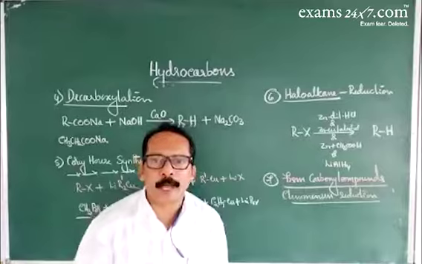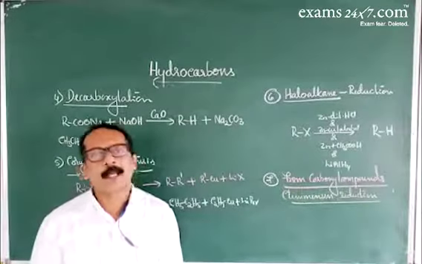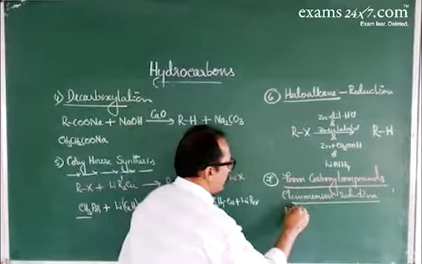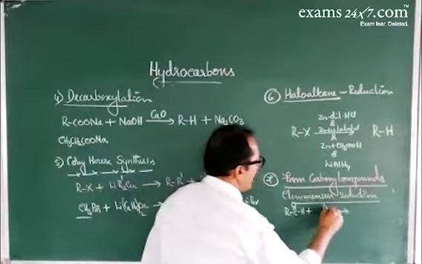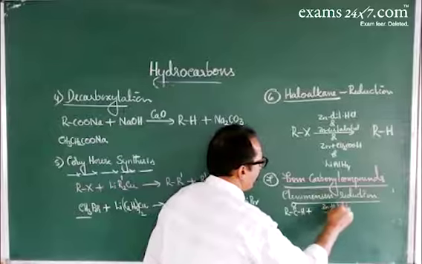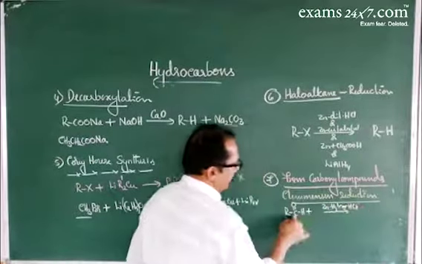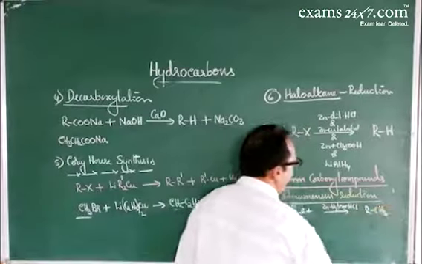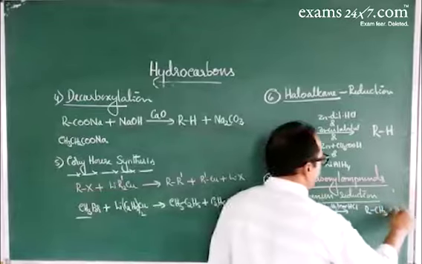The carbonyl group undergoes reduction to give a methylene group. It gives the corresponding hydrocarbon. An aldehyde, RCHO, when reduced with zinc amalgam in presence of concentrated HCl, the carbonyl group undergoes reduction that gives alkane, and the byproduct is water, H2O.